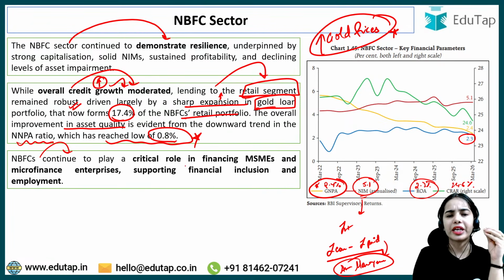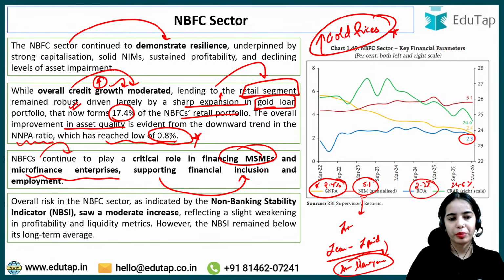NBFCs continue to play a very important role in financing MSMEs and microfinance enterprises, supporting financial inclusion and employment. Overall risk in the NBFC sector has seen a moderate increase.